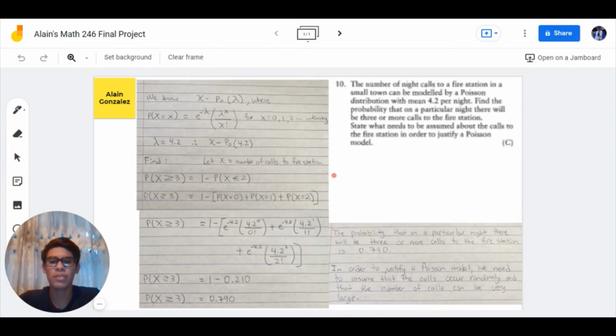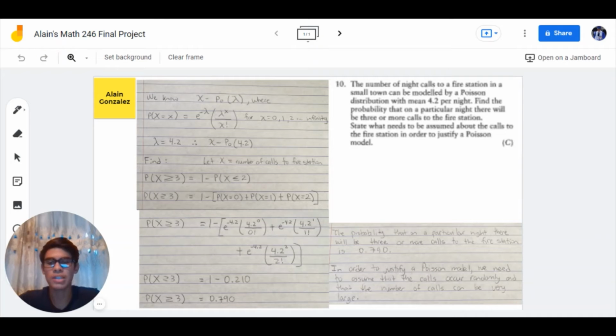Now, how do we solve this? We can't just go about solving this because we know that x can be 1, 2, 3, all the way up to infinity. So therefore, we will need to find the complement. So by finding the complement, it will be 1 minus the probability that x is less than or equal to 2, or the probability that x is less than 3.